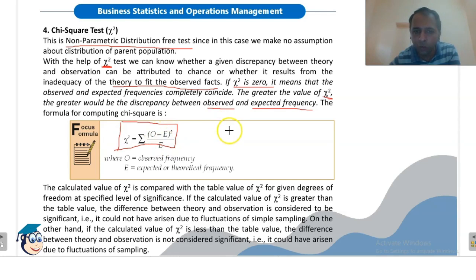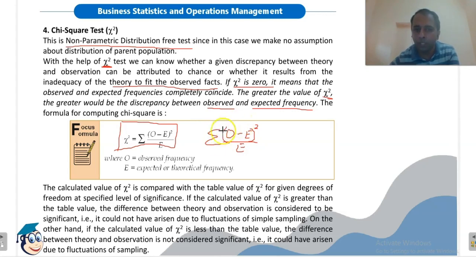So what we will do is find the observed frequency, subtract from it the expected frequency, take the square of this, then divide it by the expected frequency, do it for all values, and then take the summation of that.